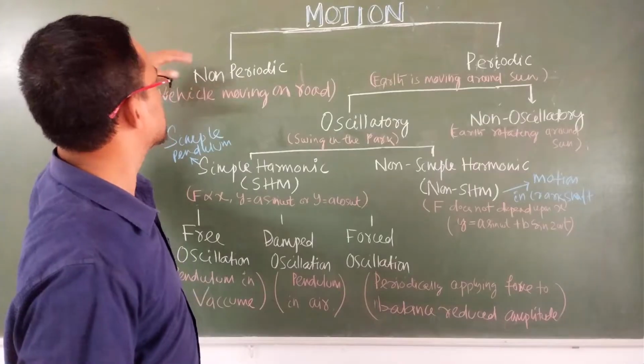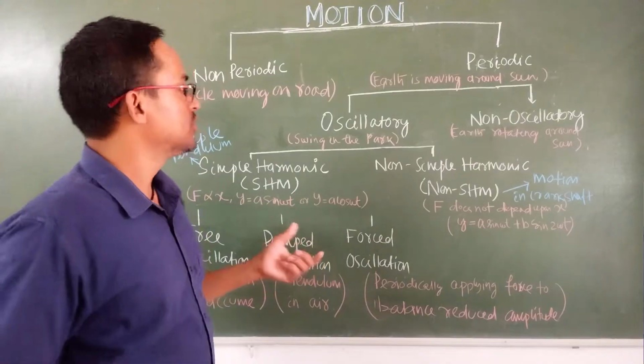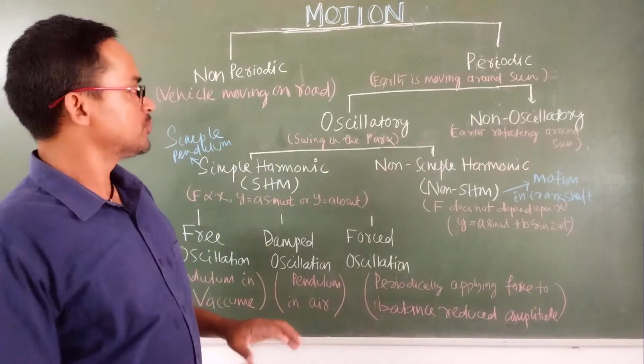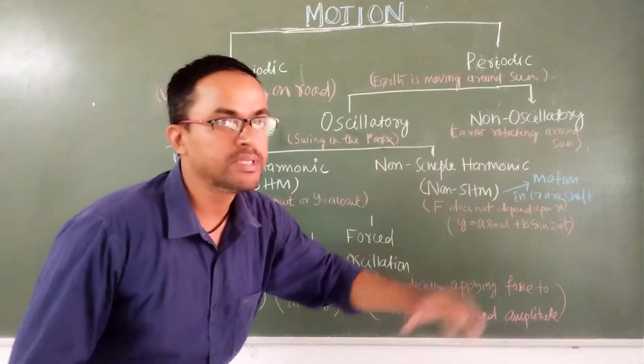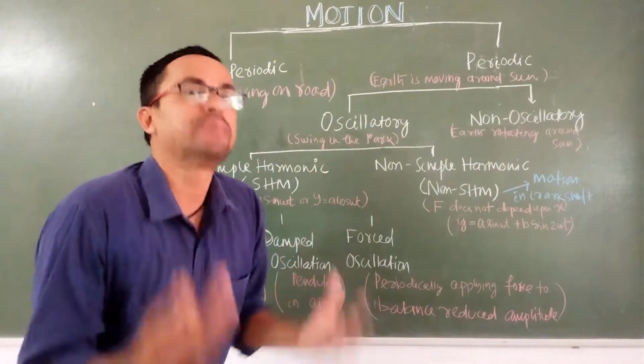So first, whatever motion you are seeing, it is divided into two categories. One is non-periodic and another is periodic. So first we have to know what is non-periodic and what is periodic. First we have to understand what is periodic.